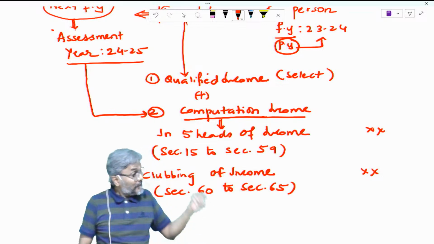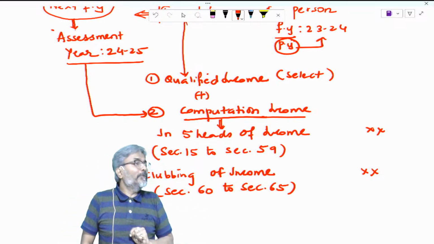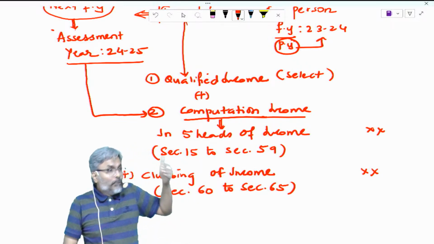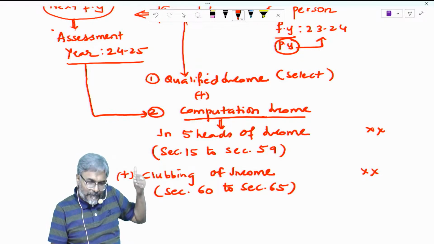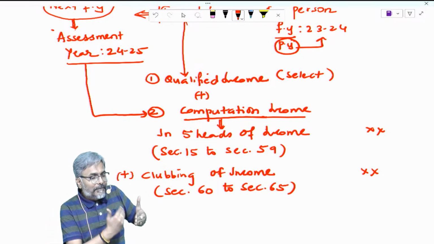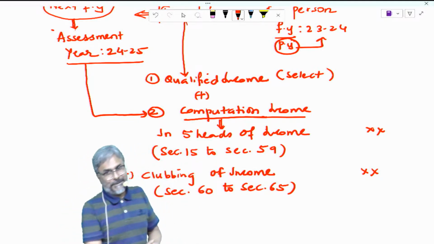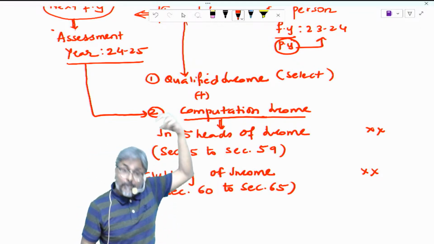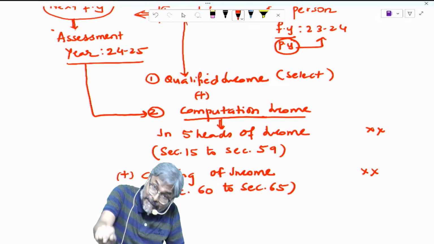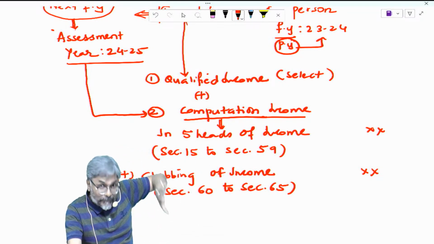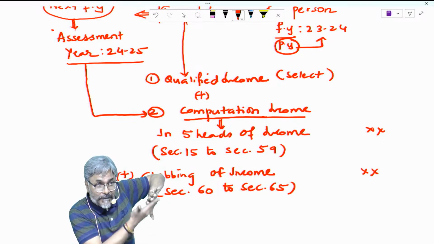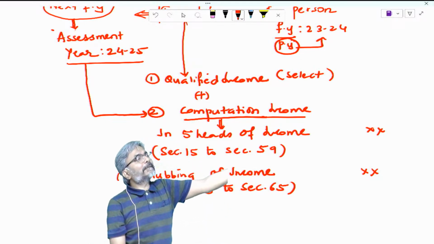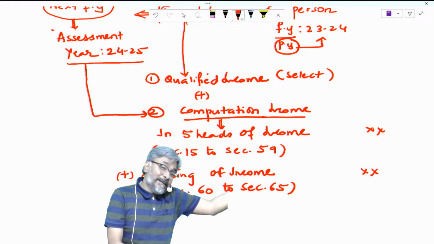And then what did they do? They said, look, we will not give you a refund of 30%. But what we will do is, if you have got a loss, then you carry forward your loss. Carry forward means take it to the next year, whatever is the amount. And in the next year, from whatever is your profit, you adjust this loss, and on the balance profit, you pay the tax.